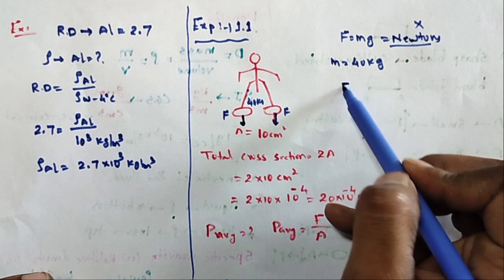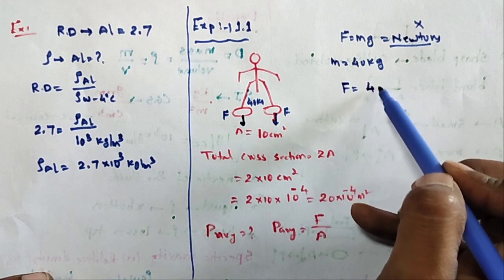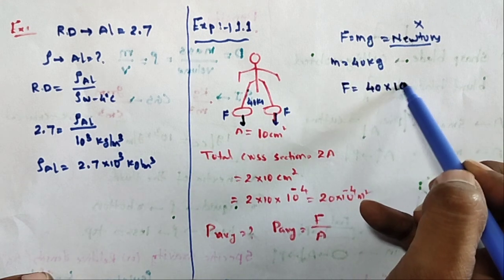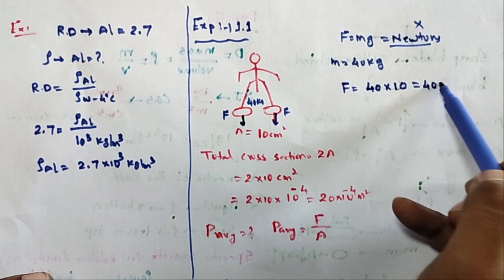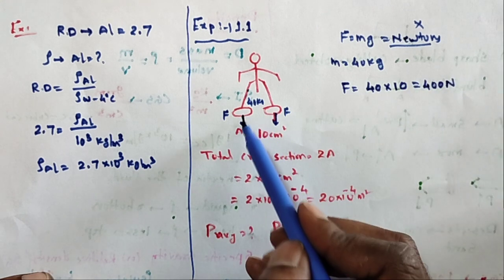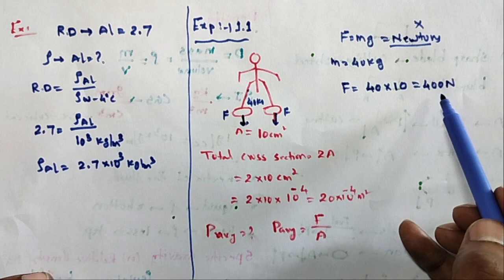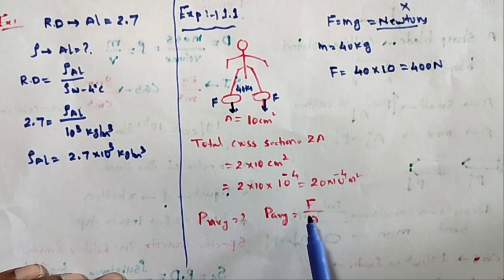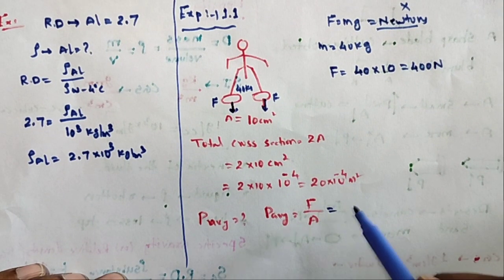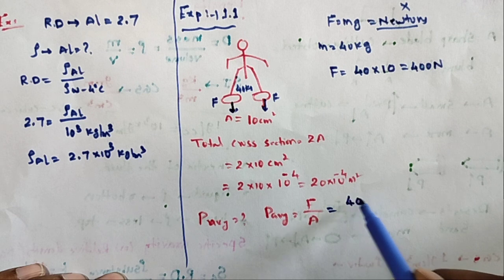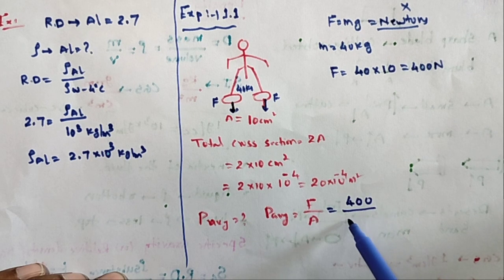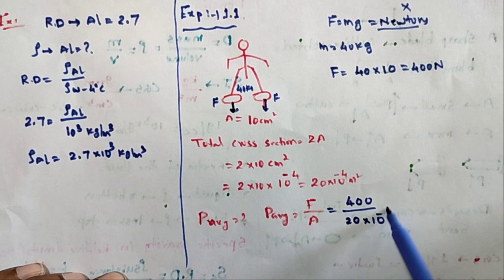So therefore F is equal to 40 into g. I am taking g as 10. 40 into 10, 400 Newton. How much force is acting downward? 400 Newton. So now going to this one. Force is equal to 400 Newtons, divided by the area. What is the area? Cross section 20 into 10 power minus 4.